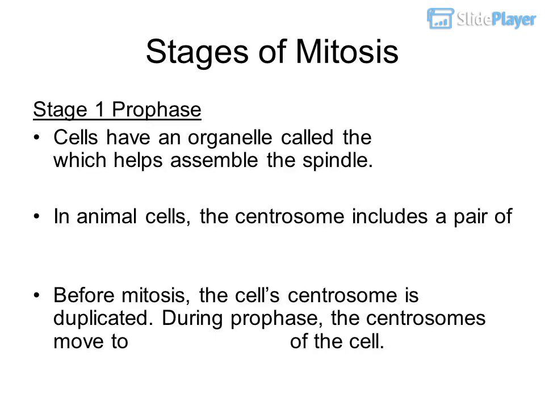Cells have an organelle called the centrosome, which helps assemble the spindle. In animal cells, the centrosome includes a pair of centrioles. Before mitosis, the cell's centrosome is duplicated. During prophase, the centrosomes move to opposite poles of the cell.